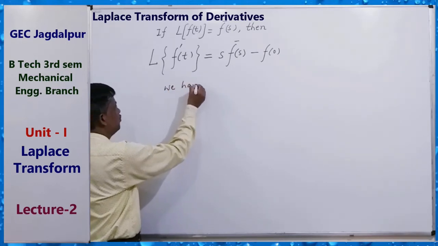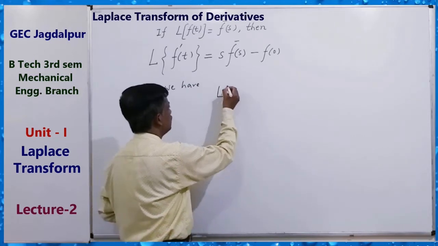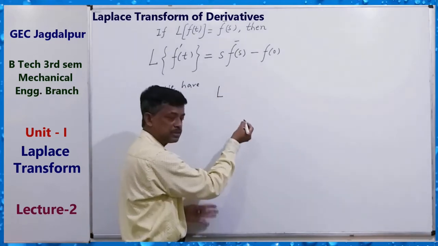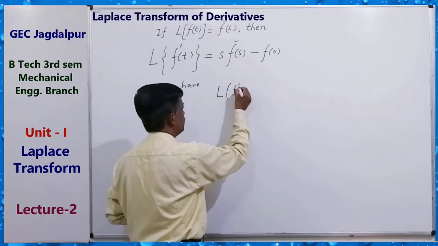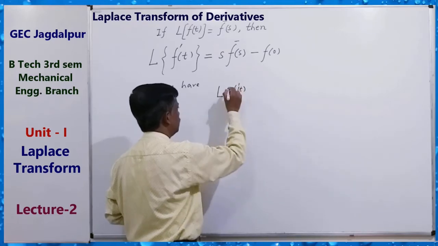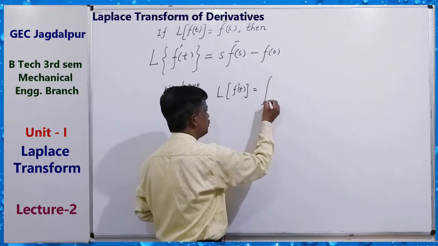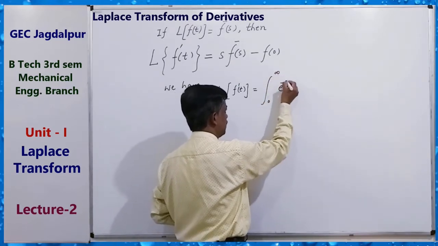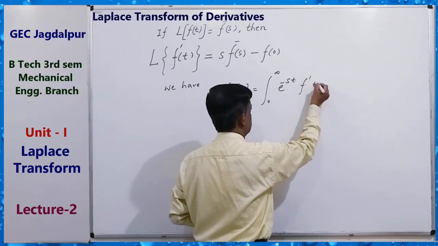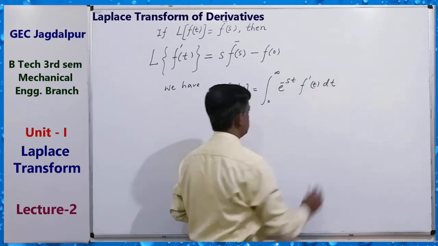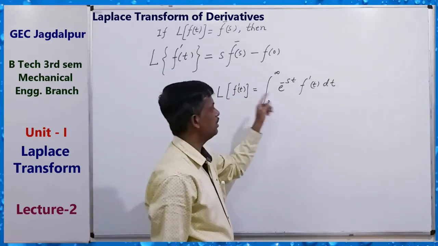We have a formula by using the original definition of Laplace transform. L of f dash t equals the integral from 0 to infinity of e to the power minus st f dash t dt. This is my original definition of Laplace transform, with f dash t in place of ft.